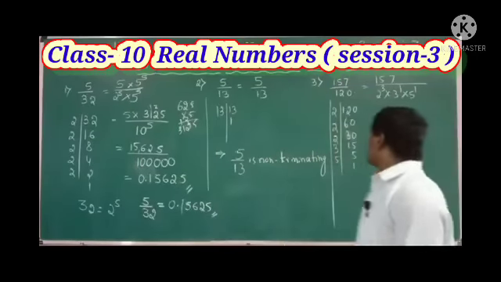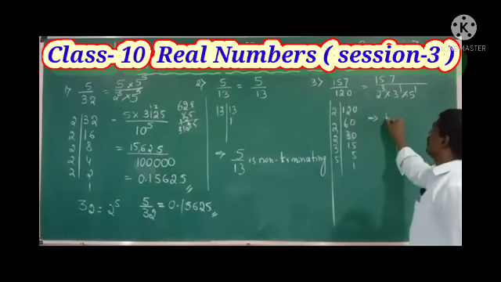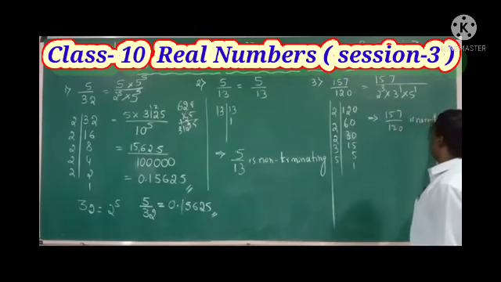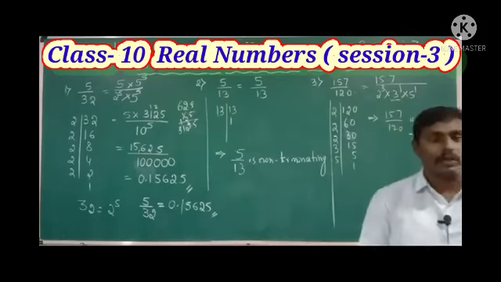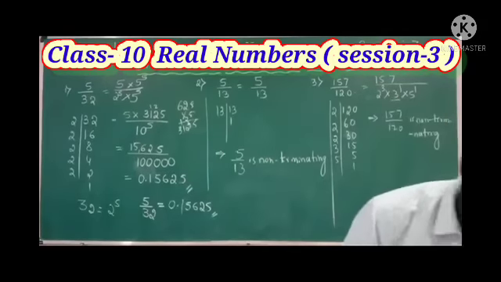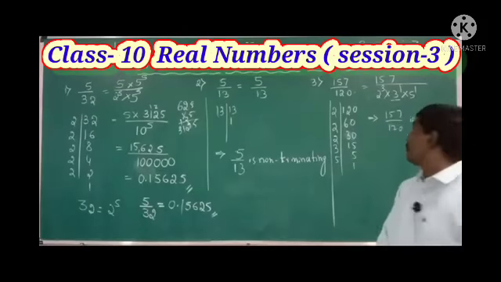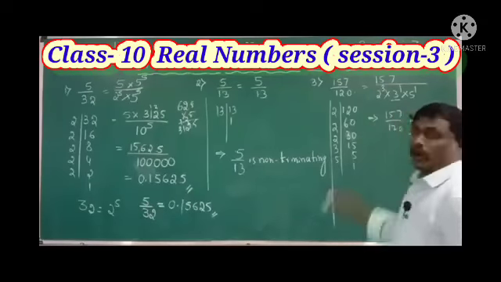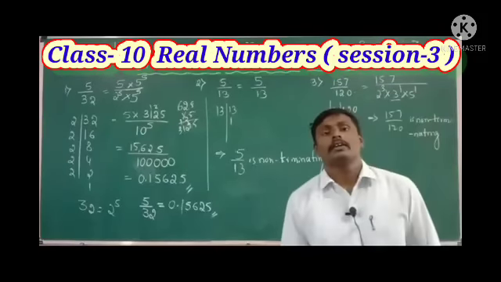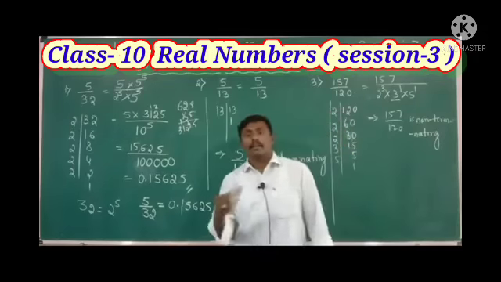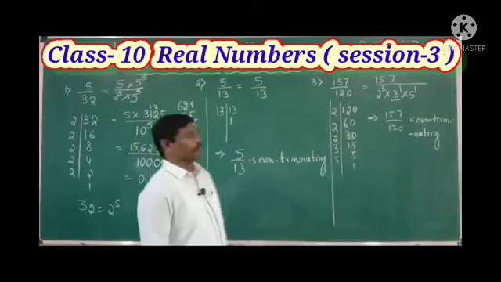So this is also non-terminating. 157 by 120 is non-terminating, because here we have 3 as one of the prime numbers, which is other than 2 and 5.